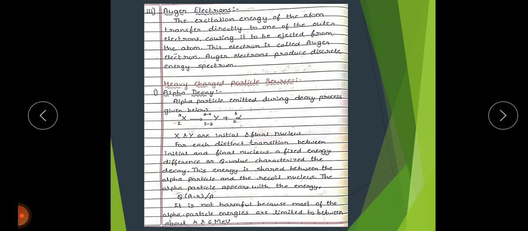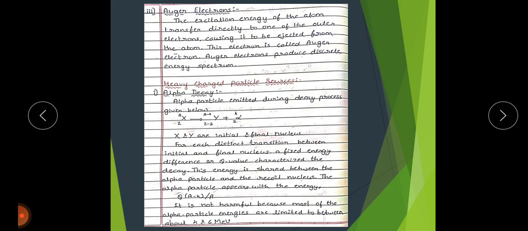For each distinct transition between the initial and final nucleus, a fixed energy difference, or Q value, characterizes the decay. In nuclear physics, the Q value of a reaction is the amount of energy absorbed or released during the nuclear reaction.